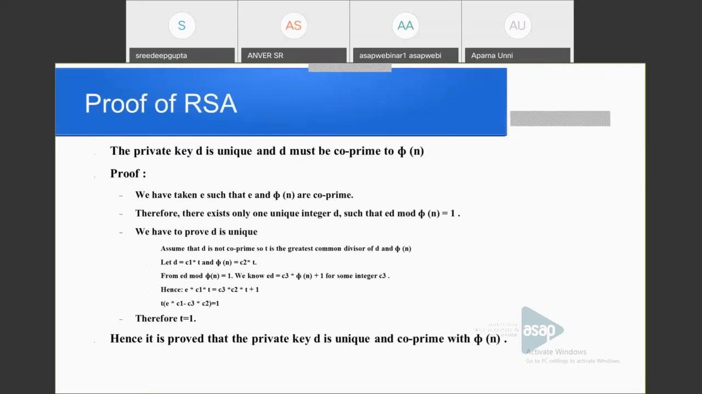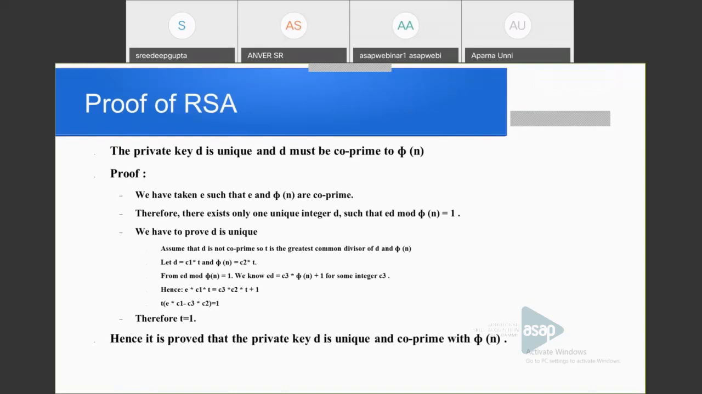Then assume that D is not co-prime. Here we are going to prove that D is co-prime to phi of n, and that it is unique. That's what we have to prove. But first we are assuming that D is not co-prime, and not co-prime means what? If it is co-prime, its GCD is 1. GCD of D comma phi of n will be 1.